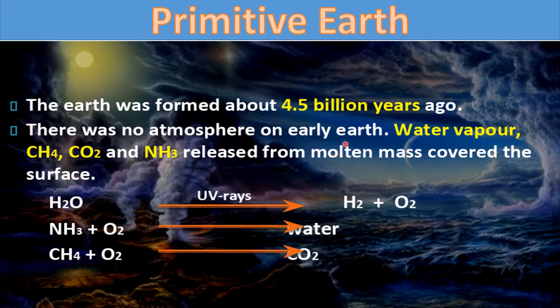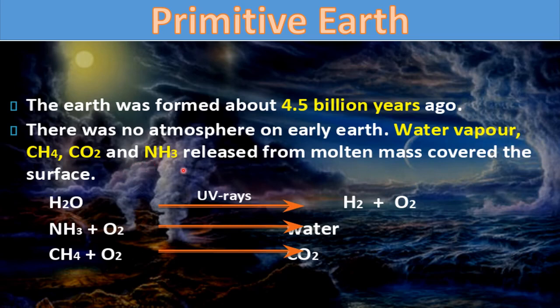Released from molten mass means where a huge explosion occurred, the dense mass, molten mass. From there all these gases were released, and these covered the surface of earth.